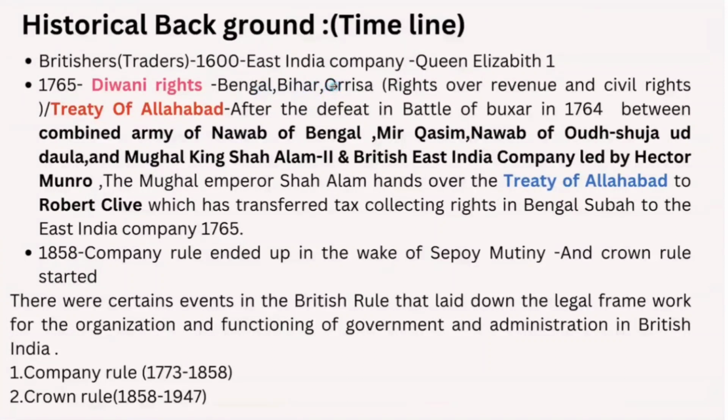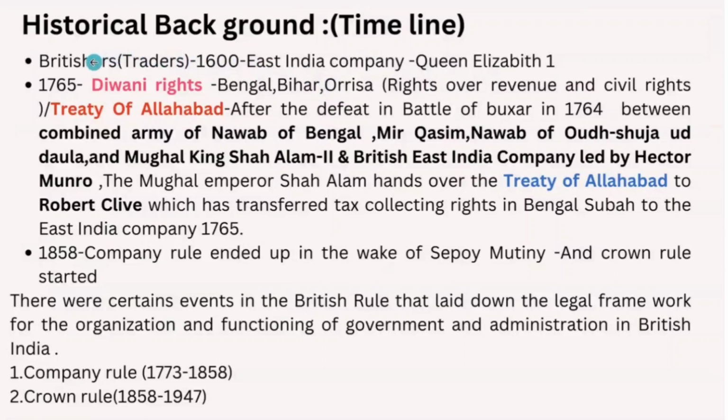Coming to the historical background, we know Britishers came to India in 1608 as traders in the form of the East India Company. Queen Elizabeth I, who was the Queen of England, had granted trading rights to the Britishers in India. So they came under a charter which was granted by Queen Elizabeth in 1600. This was the first milestone of the British people in the form of the East India Company.